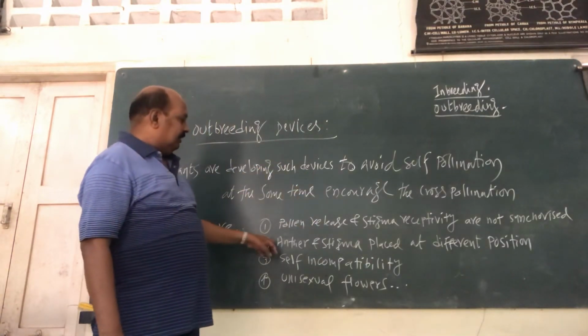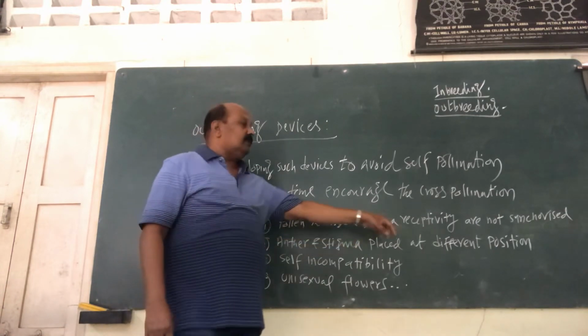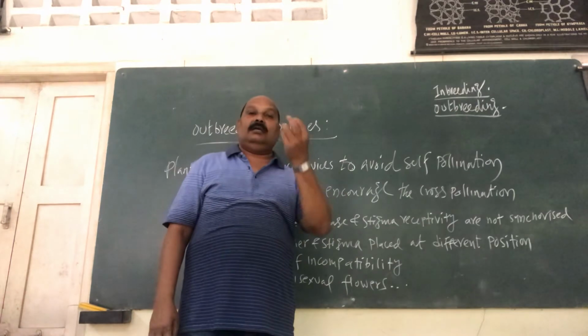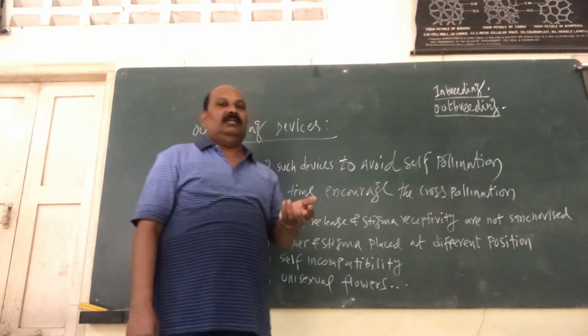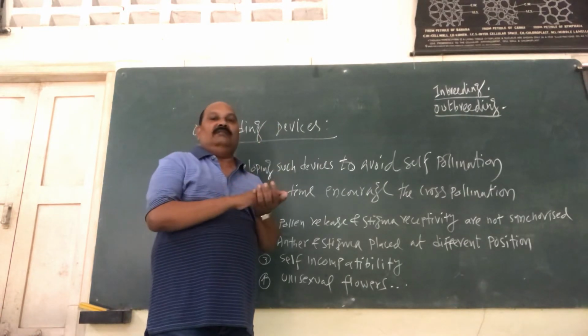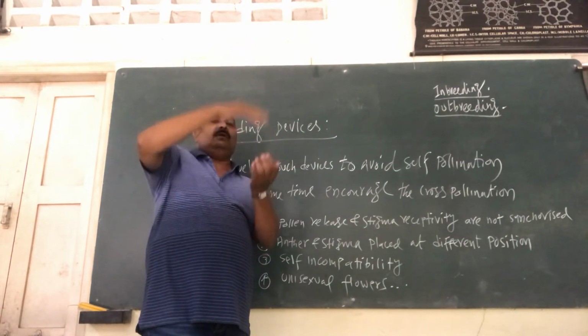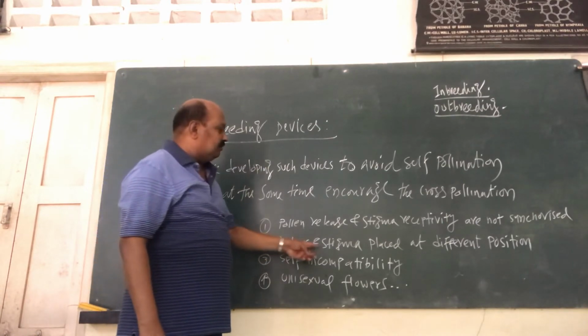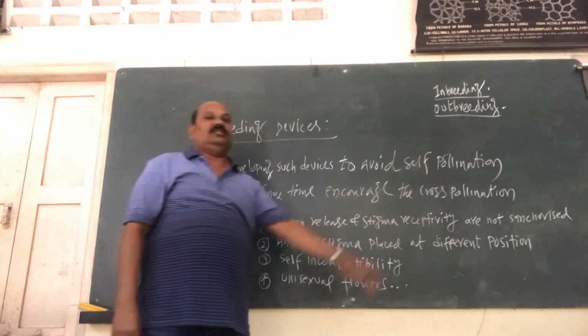Number 2, anther and stigma placed at different positions. Suppose there is a bisexual flower, there is definitely a possibility of self-pollination. What happens in this case? The anther is at a lower position, whereas the stigma is at the top. So they are not able to reach each other easily. So that is the category we call anther and stigma placed at different positions.